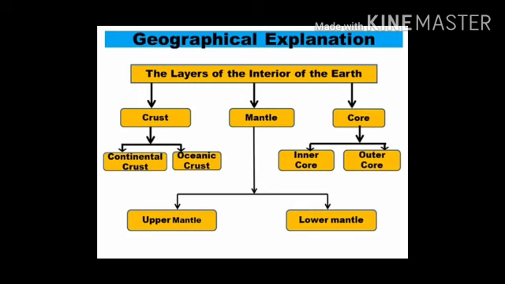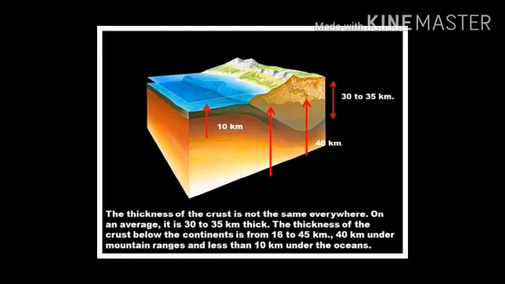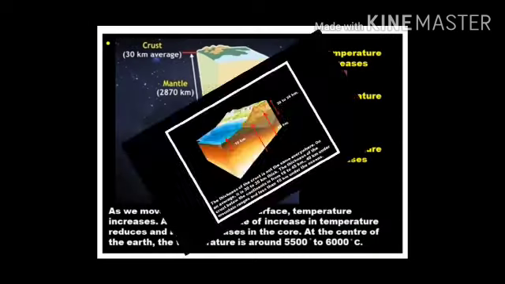Now, let us study the crust first. What is crust? The uppermost layer of the earth's surface is called the crust. It is in a solid state. You can see with the help of the arrow, right? The thickness of the crust is not the same everywhere. On an average, it is 30 to 35 km thick. The thickness of the crust below the continents is from 16 to 45 km under mountain ranges and less than 10 km under the oceans.